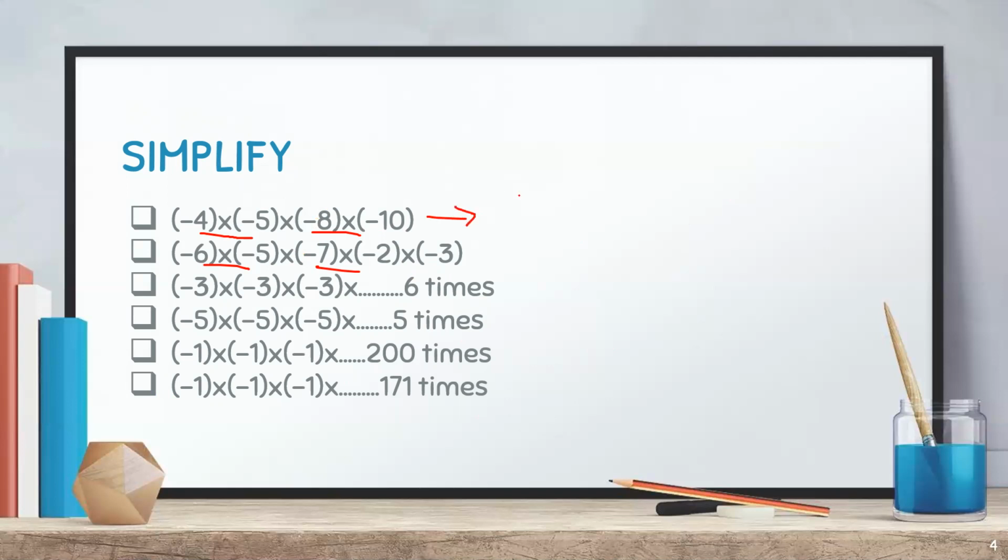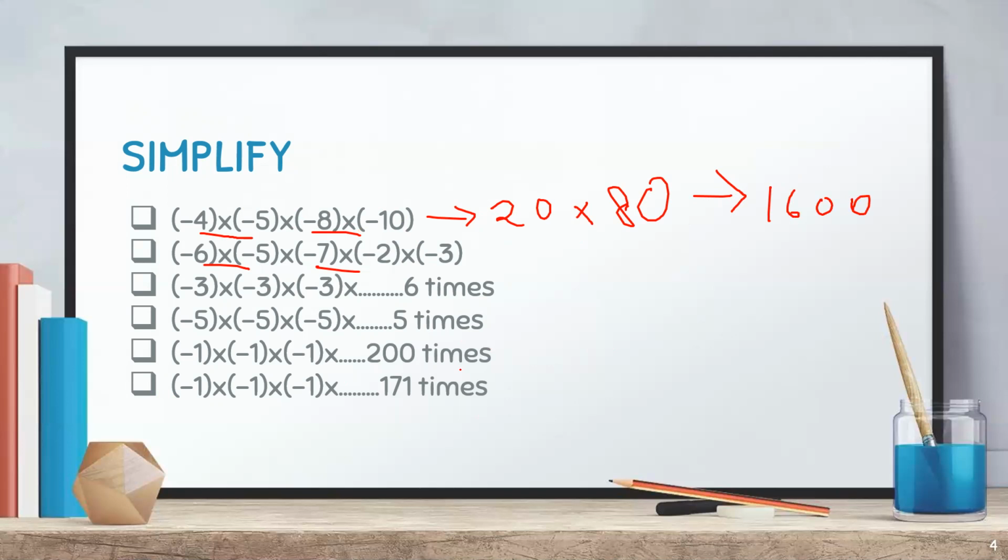So first of all this much part: minus 4 into minus 5 is 20. Minus minus will convert into plus, so it gives positive. And then minus 8 into minus 10 gives 80. 20 into 80, 2 eights are 16, so you get 1600.